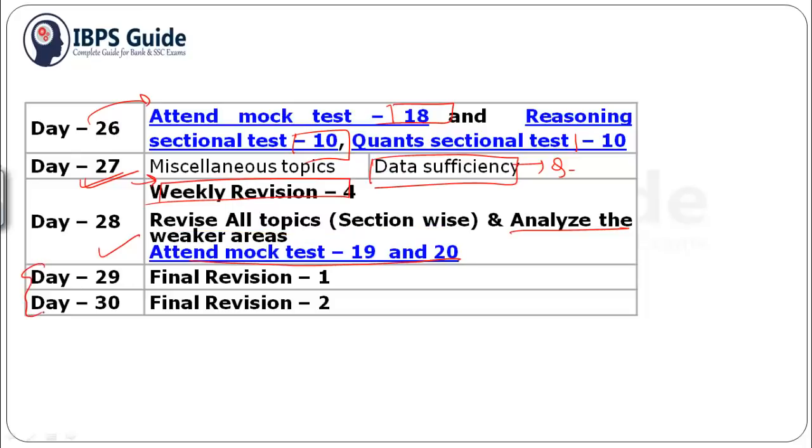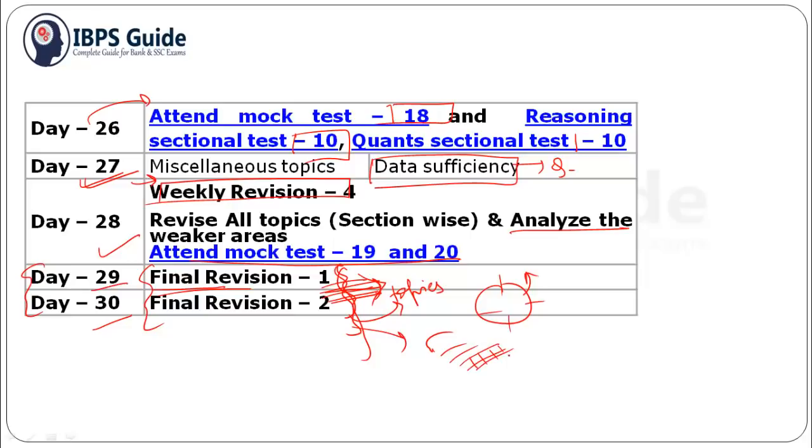For the final 2 days, that is day 29 and day 30, you should not learn any new concept. You should only boost up and strengthen your previous topics, or the sections where you think you were not performing well, or if you get any new type of puzzle in the mocks, you can analyze those in the final 2 days. But the thing to be noted is that you should not learn any new concept on the final 2 days. You can only strengthen the topics you have already covered, and you can only revise. If you get any new things in the mocks, you can revise that, but you should not learn any new concept or any new type of questions.